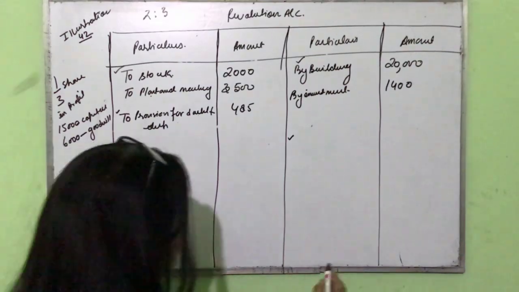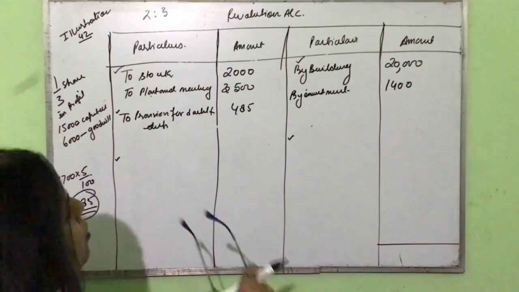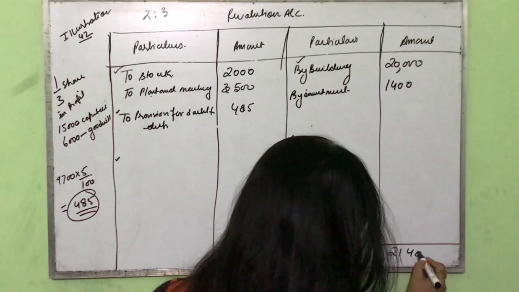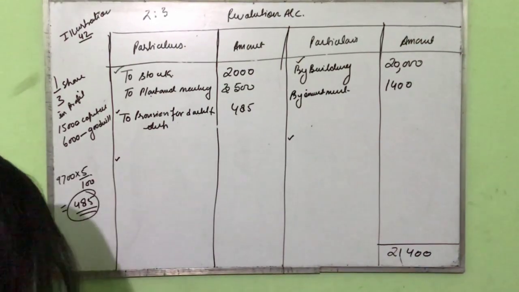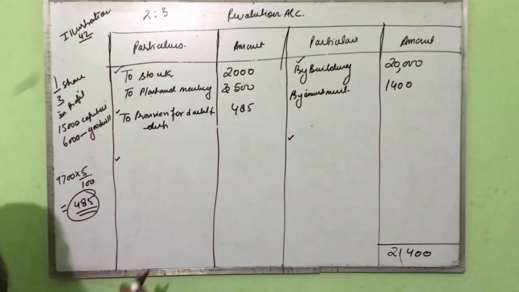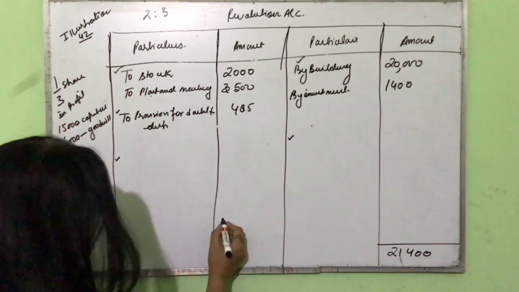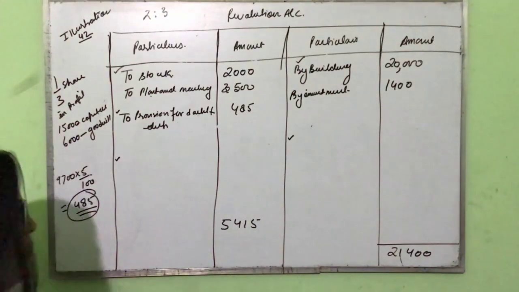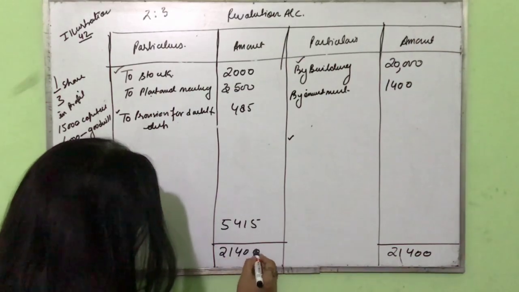So when we close our account, this total will come 21,400, and from 21,400, when we deduct 2,000, 3,500 and 485, then we are left with 5,415 rupees. 5,415 rupees, and both sides will come equal at 21,400.